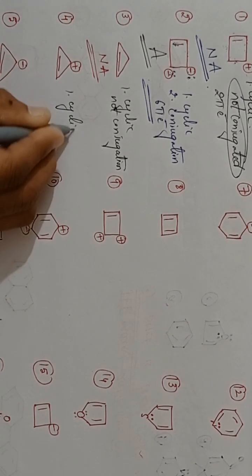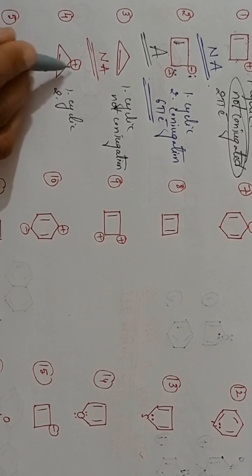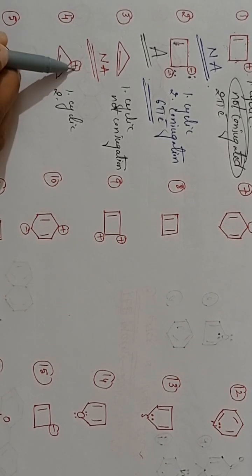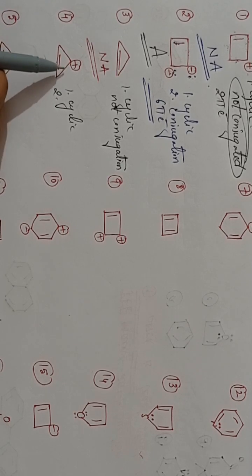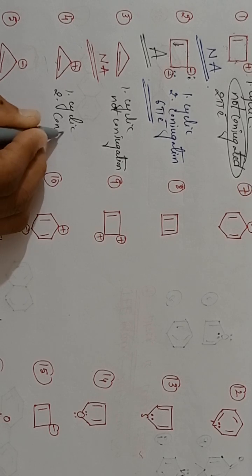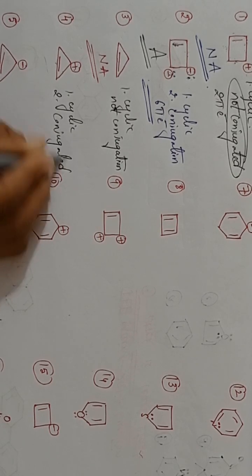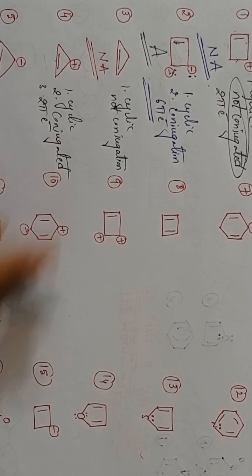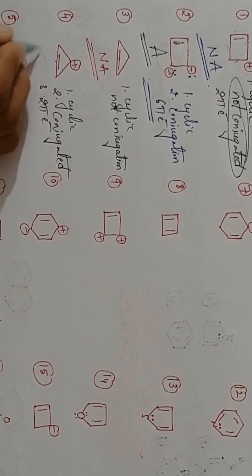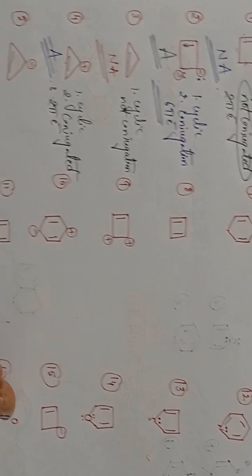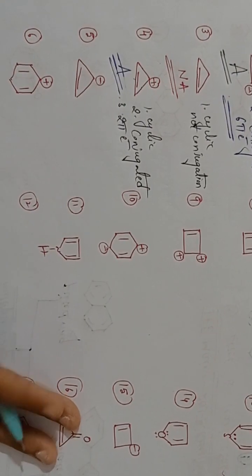It is cyclic, yes, cyclic. And second, it is in the conjugation: pi sigma, this is pi bond, pi sigma positive, next sigma sigma pi bond. So it is in the conjugation. Yes, conjugated. Next one, how many electrons? 2 pi electrons, 2 pi electrons. So the given compound is an aromatic compound. Are you following? It is an aromatic compound. Clear? Do it fast, do it fast.